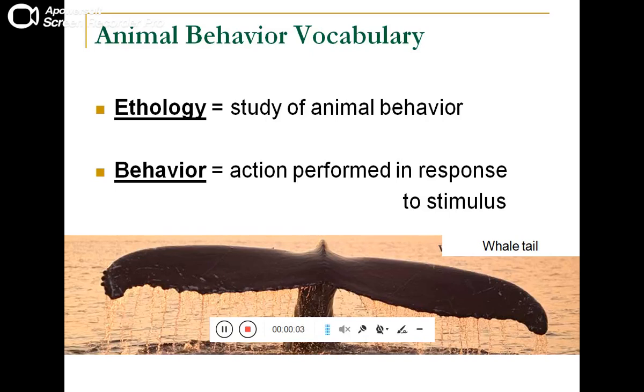अच्छा, एथोलॉजी के बारे में हम पढ़ रहे थे, तो एथोलॉजी के बारे में मैं बताता चलूँ. Ethology is basically the vocabulary word and the field of study in which we study about the animal behavior. Then comes what is behavior. Behavior is basically the action being performed by the individual animal or the person in response to the stimulus.